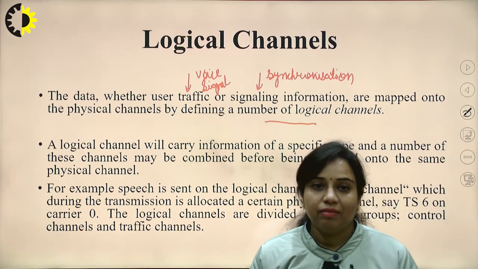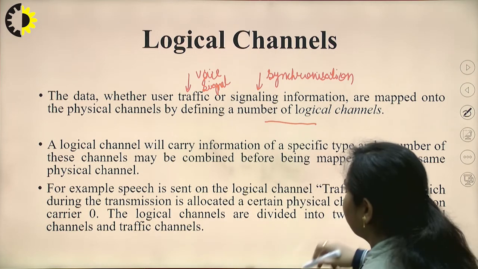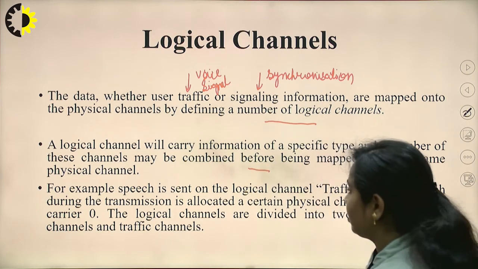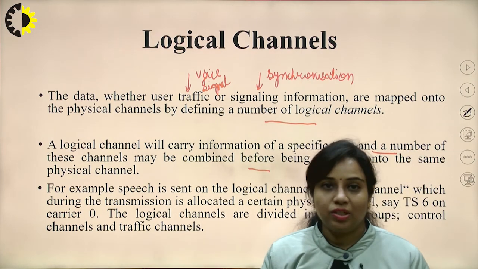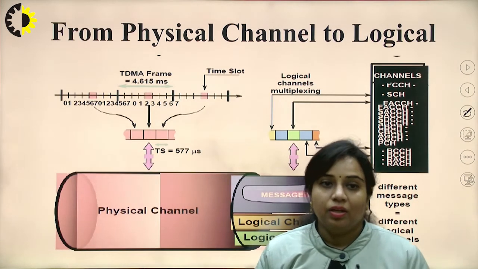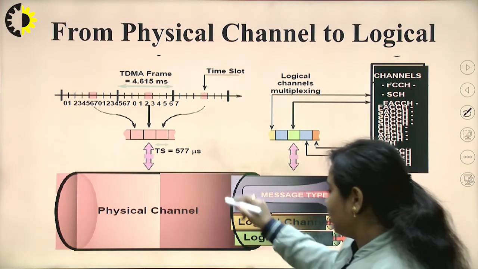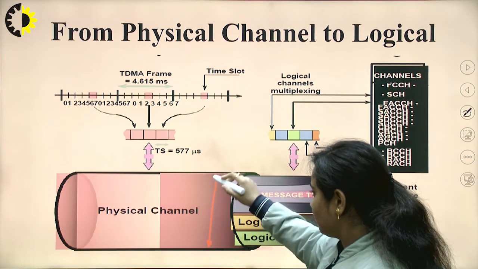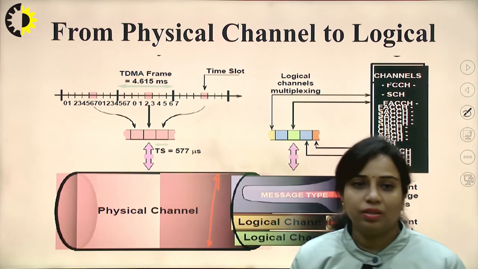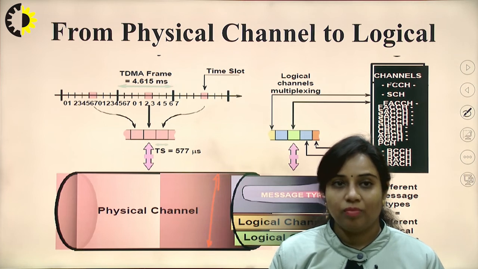A logical channel will carry information of a specific type, and a number of these channels may be combined before being mapped onto the same physical channel. So the mapping of logical channel with the physical channel is explained in this slide. You can see over here that more than one logical channel is combined in a single physical channel, and this physical channel is the wireless channel, because we are talking about wireless communication.